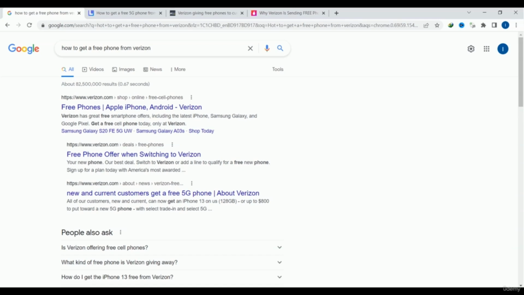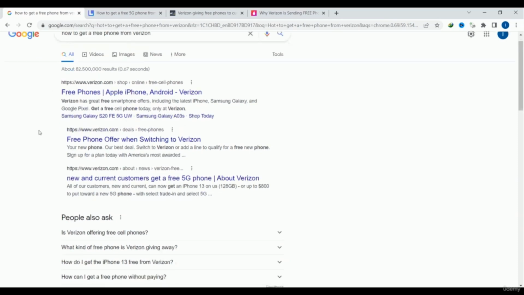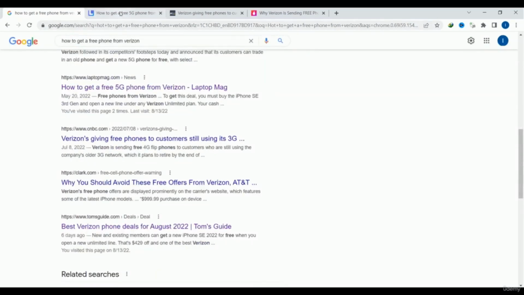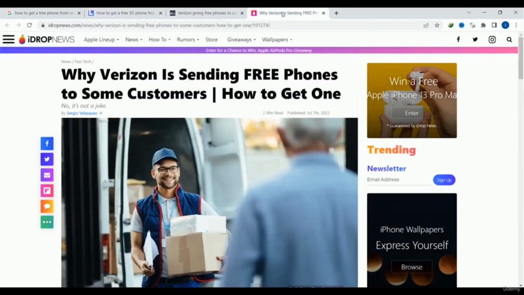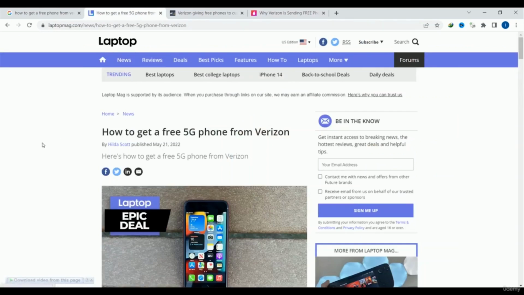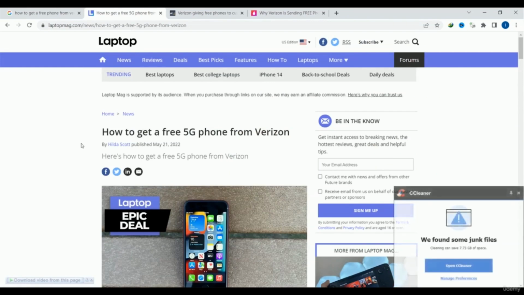So you can take a look in my browser. I opened Google and I searched for how to get a free phone from Verizon, and here is the search result. From this search result, I opened 3 tabs here. So this is a tab, this one, and this one. These 3 websites have almost similar information about how you will get a free phone from Verizon.